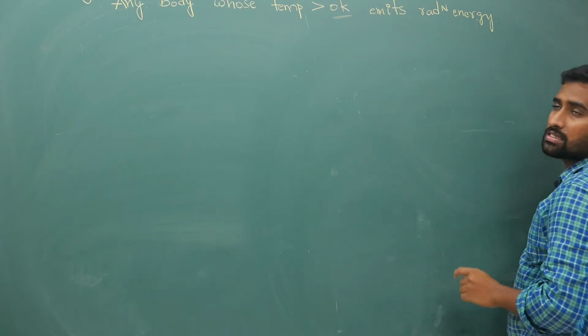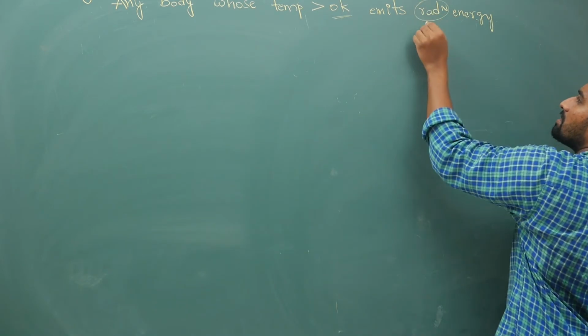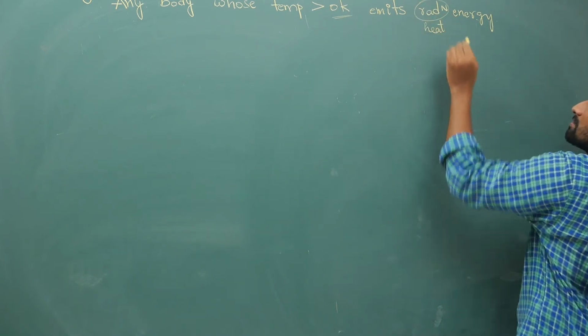Emits radiation in the sense I am talking of heat energy.